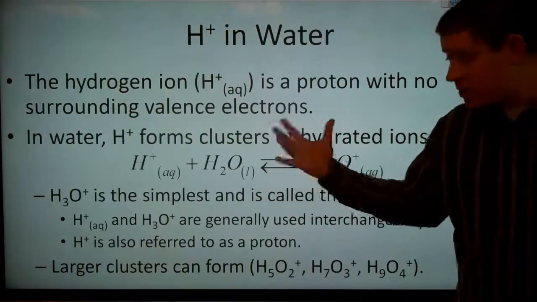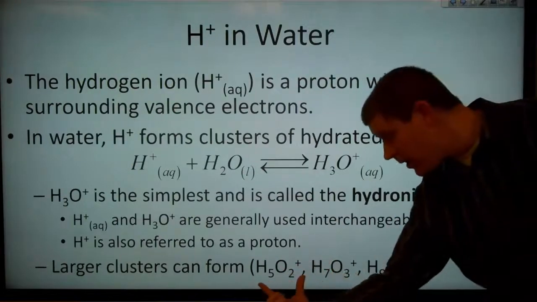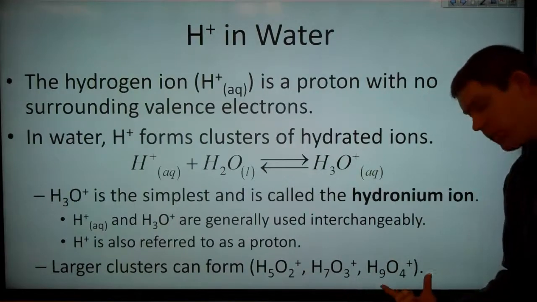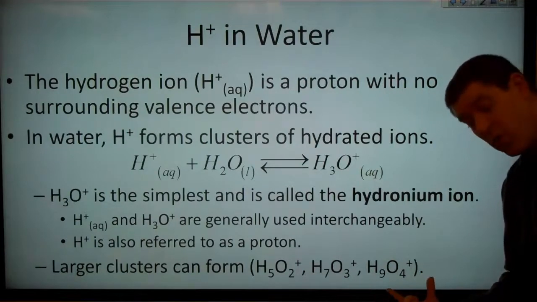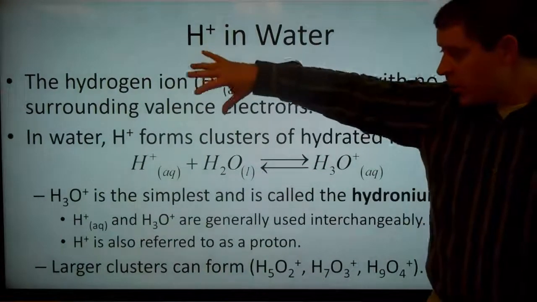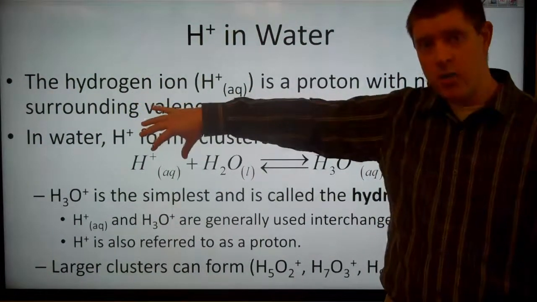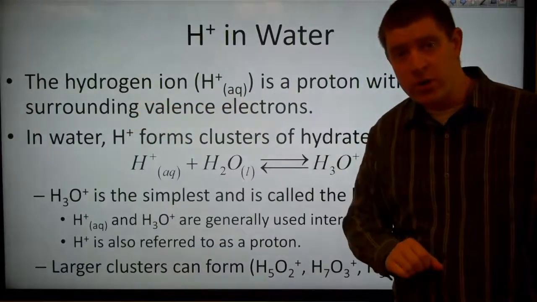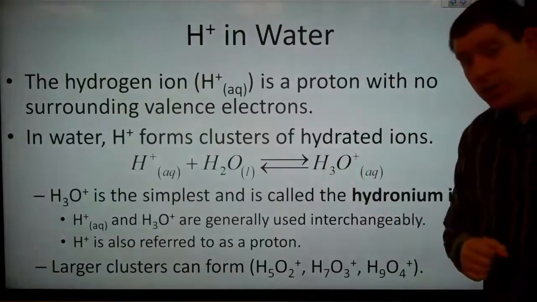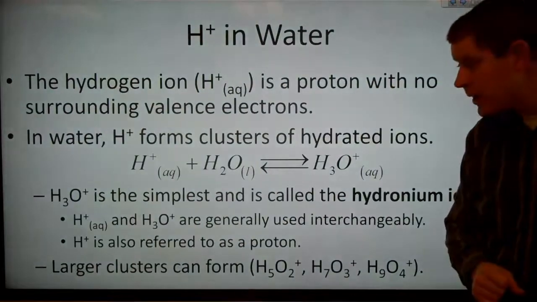It also forms additional clusters. We can get larger clusters forming with 2 water molecules involved, H5O2 plus, or 3 water molecules, H7O3 plus, or 4 water molecules, H9O4 plus, and so on. The point here is that the hydrogen ion doesn't really exist in water as a single proton moving around. It really is complexed with some number of other water molecules. The simplest of them is this hydronium ion.